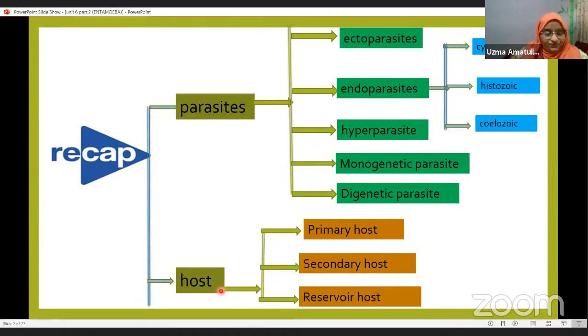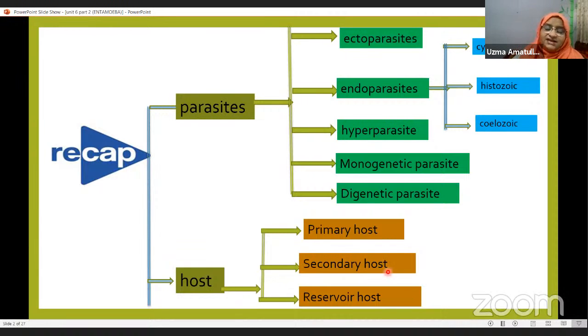Next comes the host. Here hosts are again three types: primary host or definitive host, then secondary host or intermediate host, and the third one is the reservoir host. Primary host is the host which harbors the sexual life cycle and also the adult stages of the parasite.